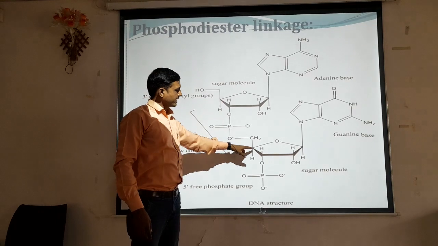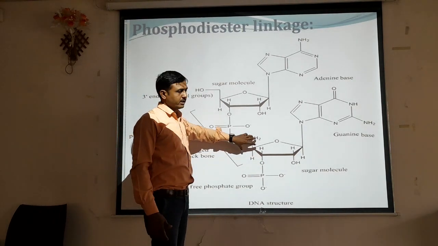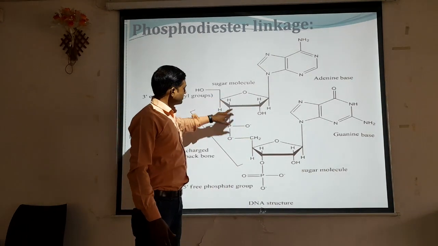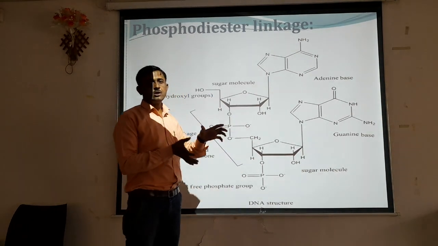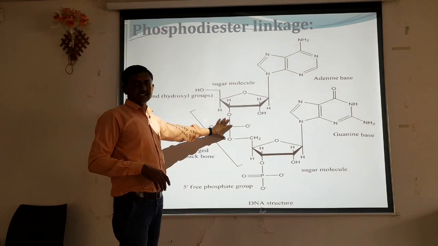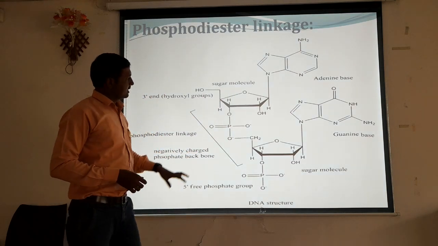Again that phosphoric acid has a linkage with the 5th carbon of the adjacent sugar molecule. So the third carbon and 5th carbon continuously form a linkage by means of phosphoric acid, and that linkage is called phosphodiester linkage.